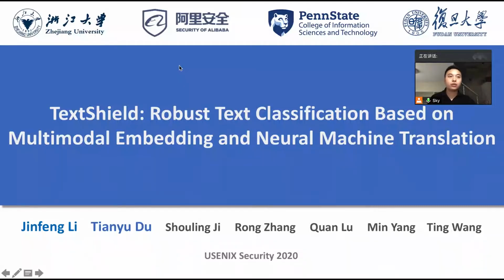Today, I'm going to introduce our research project TextShield. And this work is collaborated with Tianyu, Professor Shouling, Rong, Zhang, Quan, Mingyang, and Ting Wang.